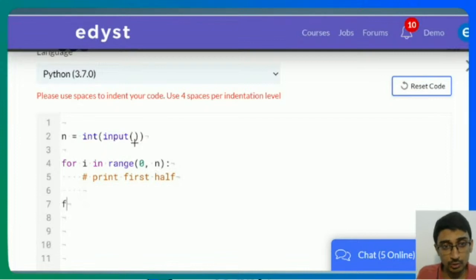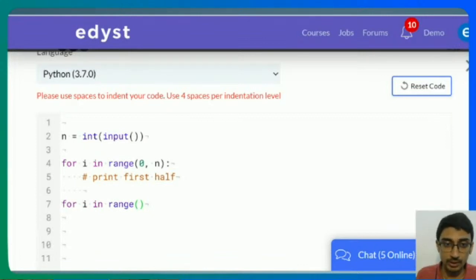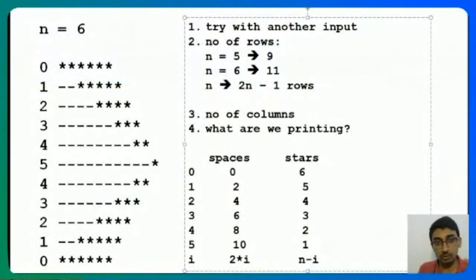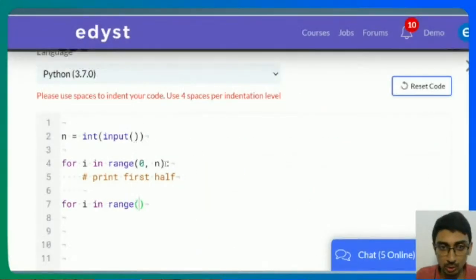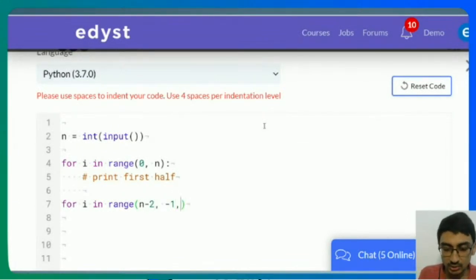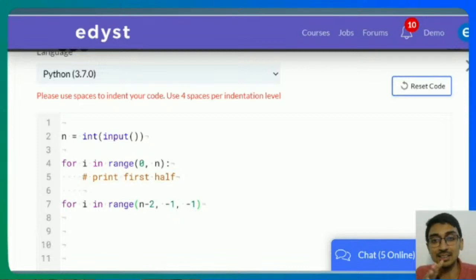And then I need to go for I in range. I need to go from n minus 2 to 0. Okay, again, just reiterating. For 6, I go 0 to 5 and then 4 to 0. So 0 to n minus 1 and then n minus 2 to 0. So in Python, I write it like this, start at n minus 2, go till 0. That means I have to go till greater than minus 1. There is no equal to in Python limits. So I go to greater than minus 1 and you need to decrement by minus 1 every time. This is what I do over here.